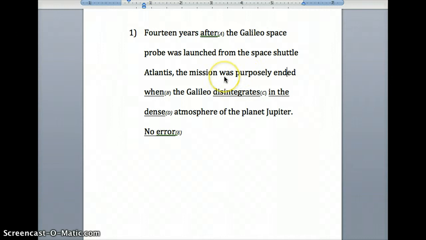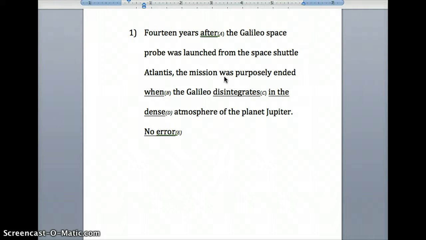So what you're going to need to look at is a commonality here. You don't have pronoun issues. This is an easier type of question because you have verbs that are not parallel. So look for that one first. There is an error. The answer is C, and that should really be a good place to start.